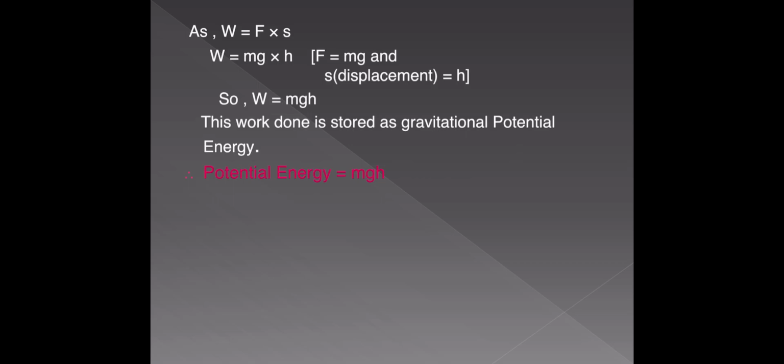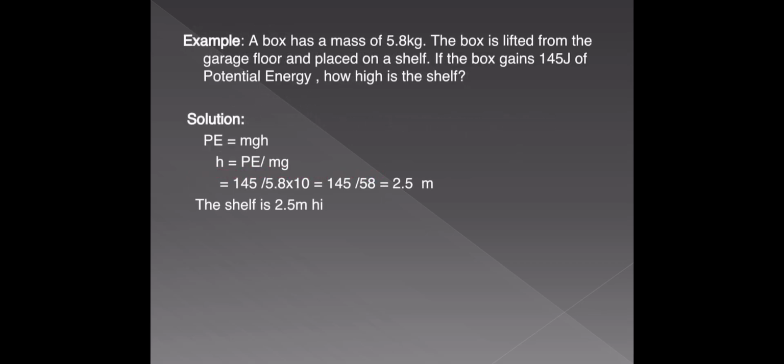Same as kinetic energy and same as energy, the same is for work also. The joule is the SI unit of work, energy, kinetic energy, and any type of energy. Work and energy possess same units, because work is converted into energy and energy is converted into work, vice versa. Therefore the dimensional formula is ML square T power minus 2. So this is about potential energy, gravitational and elastic potential energies. Okay, thank you.